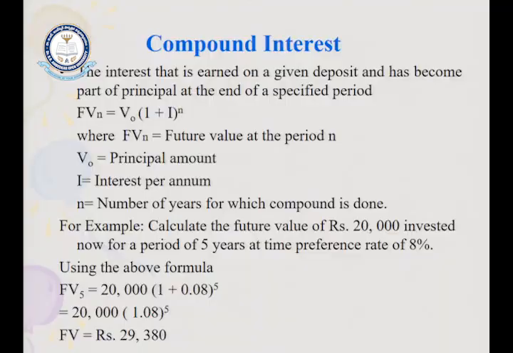So if you simplify this, 20,000 multiplied by 1.08 to the power of 5. If you multiply 1.08 five times and multiply it again by 20,000, your future value of your 20,000 will become 29,380. So the 20,000 will be compounded, it will grow at 8% rate of interest, and by the end of 5 years it will become 29,380. So this is how the future value of your money is calculated by using the compounding technique. Compounding technique is used to know what is the future value of your money.